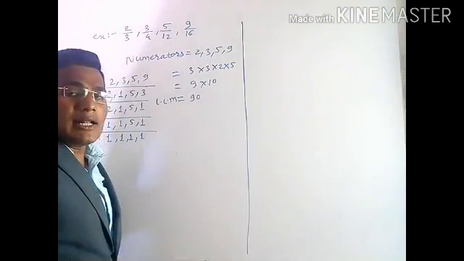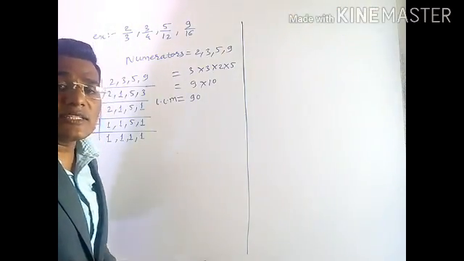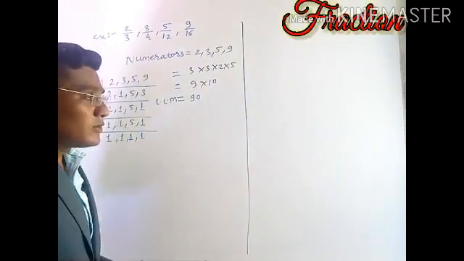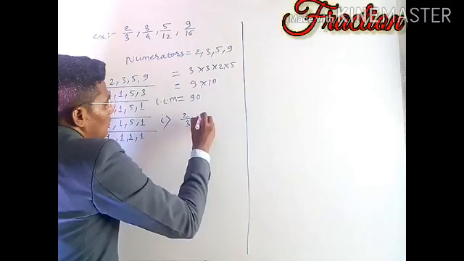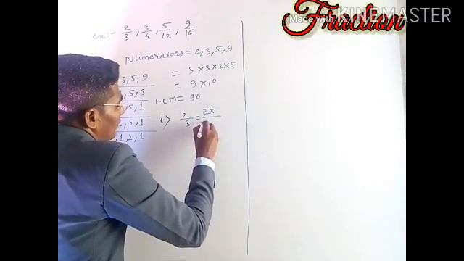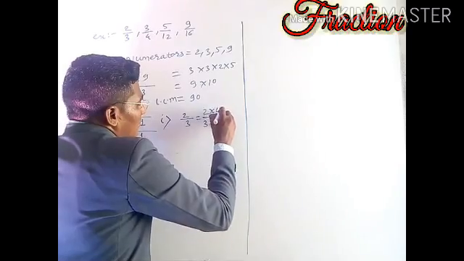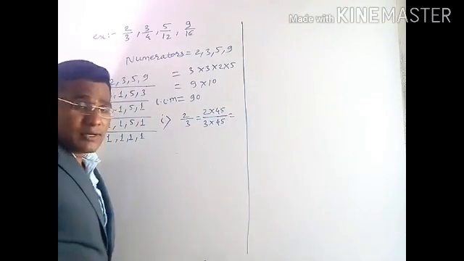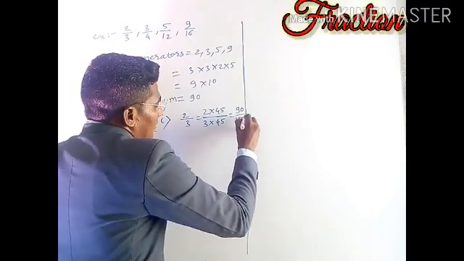As we got the LCM of the numerators, we convert all the unlike fractions into like fractions whose numerators are equal. The first fraction is 2 by 3. 2 multiplied by which number gives 90 as the numerator? 45 multiplied by 2 is 90, and we multiply the denominator by the same number, so 90 by 135.